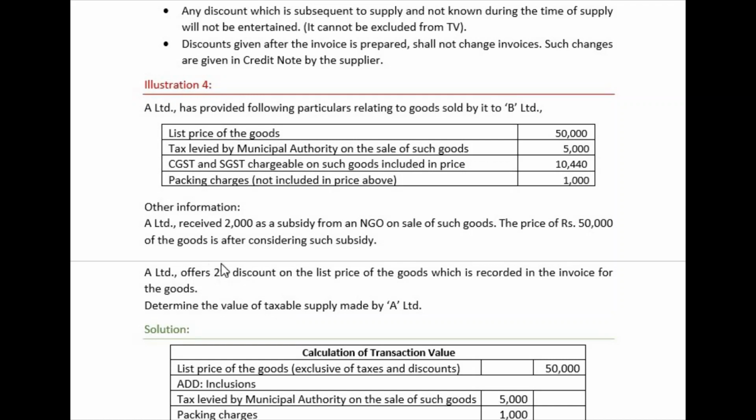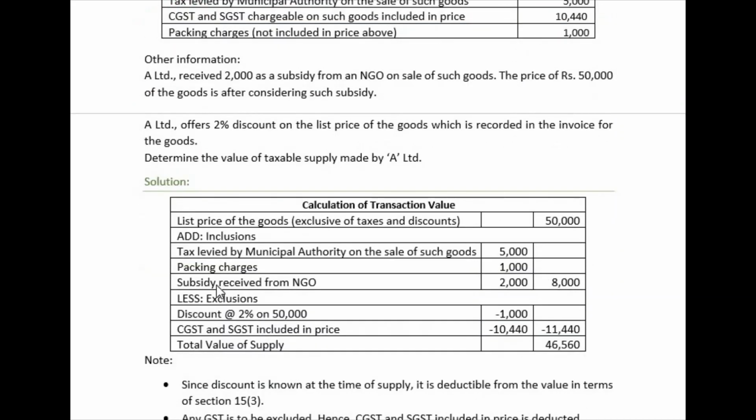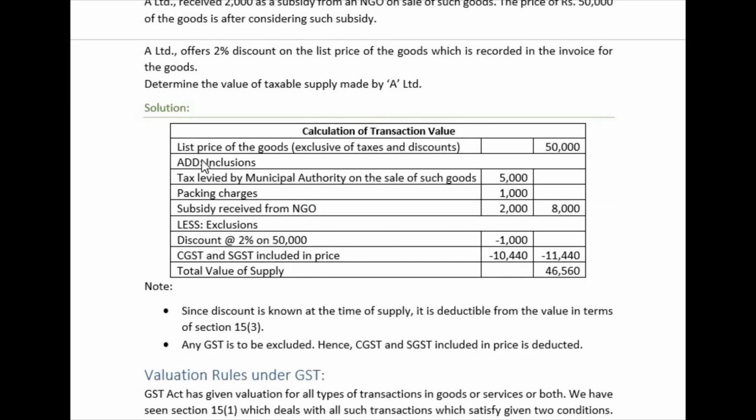So a 2% discount will be given on the list price of the goods, which is recorded in the invoice. It is already recorded in the invoice. It means it is known to both of the parties, right? So how do you calculate? Here is an example. List price exclusive of taxes and discounts is 50,000, right? Inclusions.